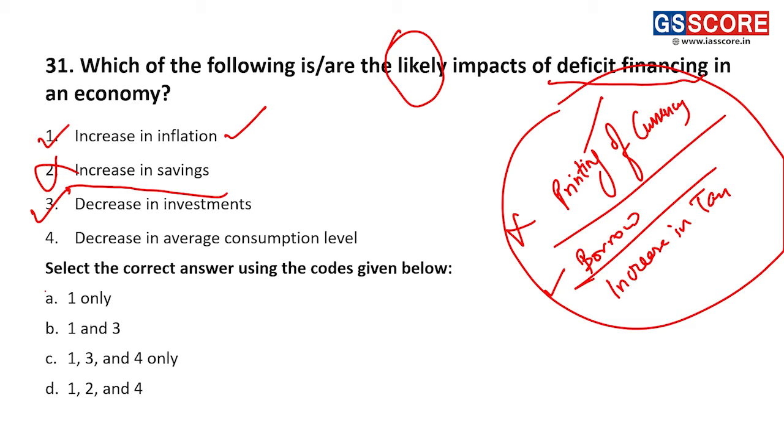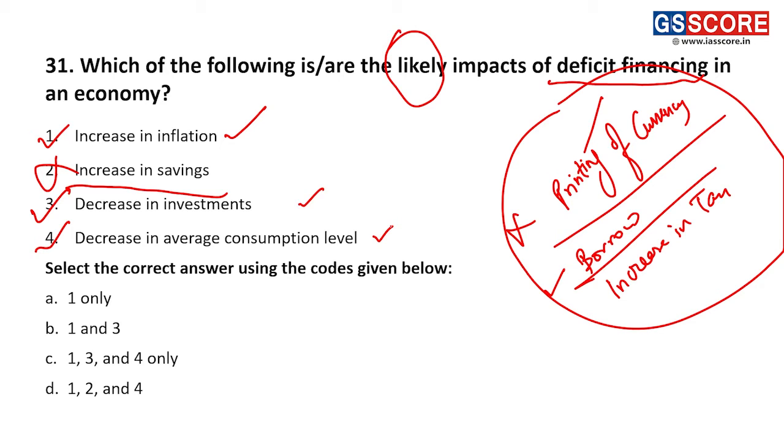Fourth, decrease in average consumption level. Again, consumption can increase, consumption can decrease. If there is an increase in inflation, consumption is going to go down. But from another perspective, if the government uses this deficit to pay more salaries to people, or to create more direct demand in the economy, then there can be an increase in consumption as well. So again, regarding investment and consumption, we have both possibilities.